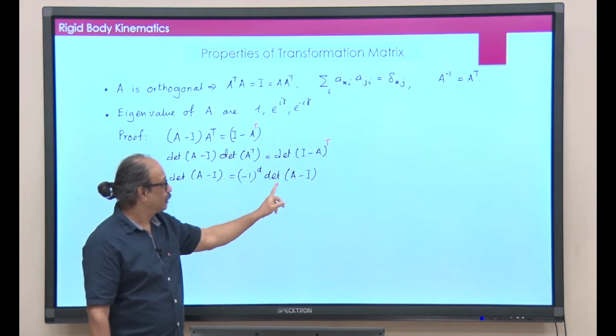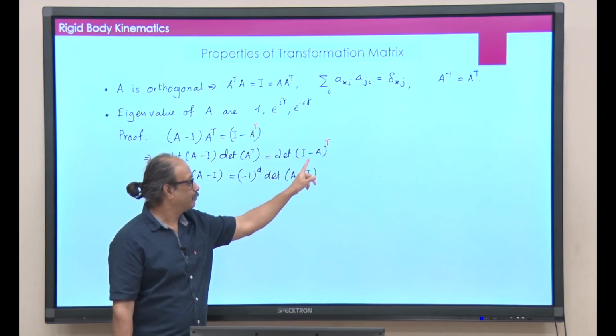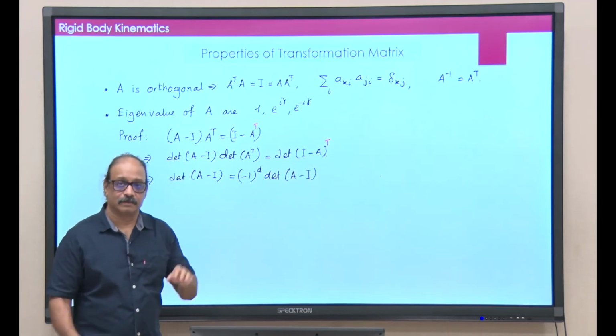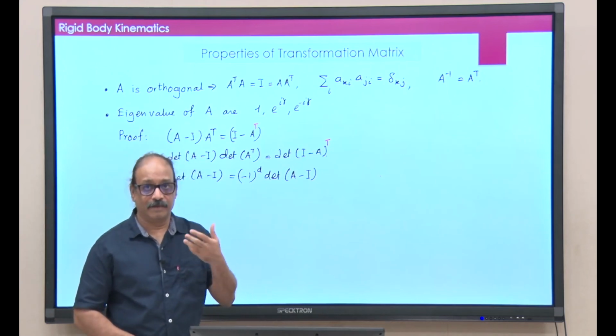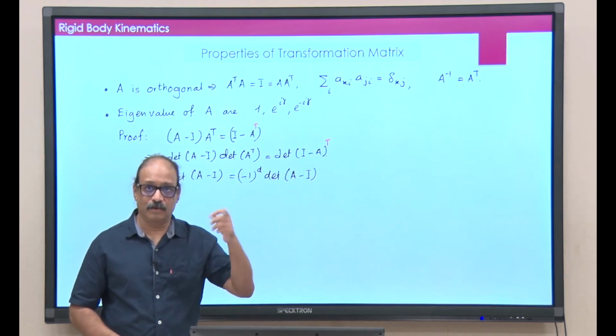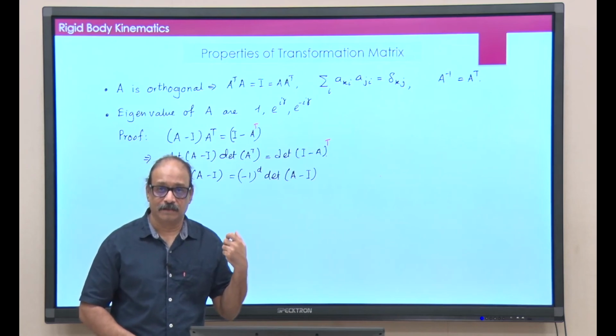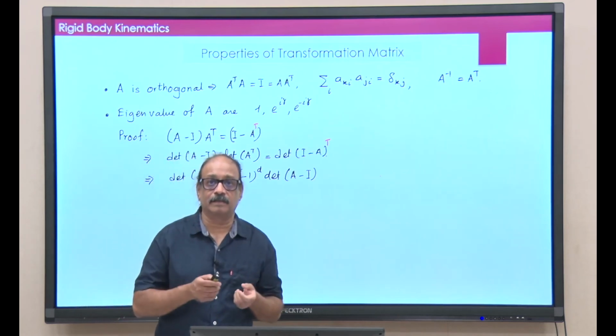And now I will take the minus sign out of this. So, if you take a minus sign out of the matrix, from each row one minus sign will come out. So, it will be minus 1 to the power 3.